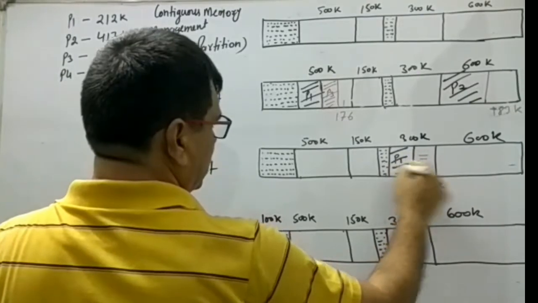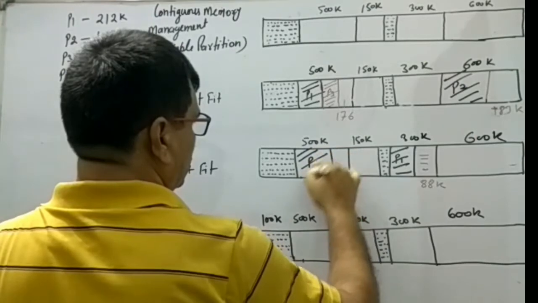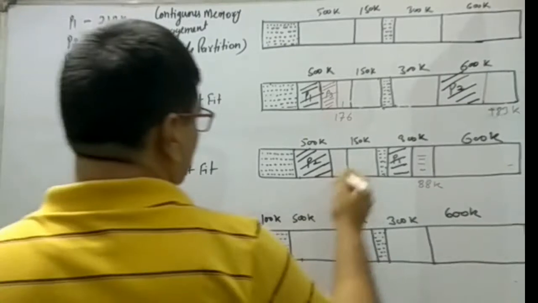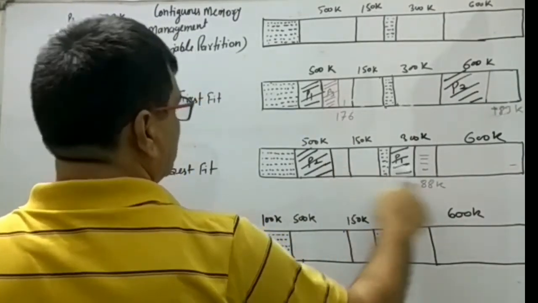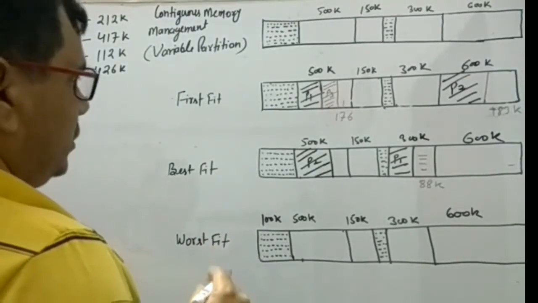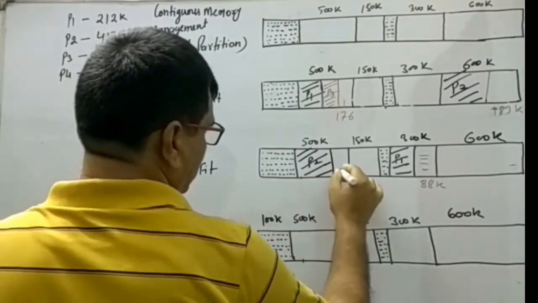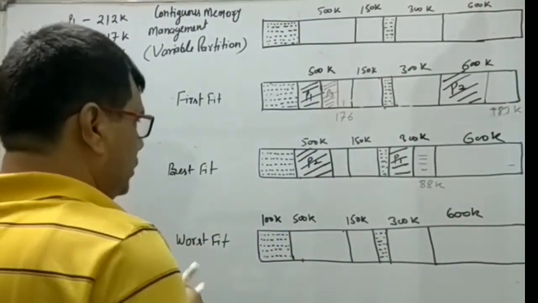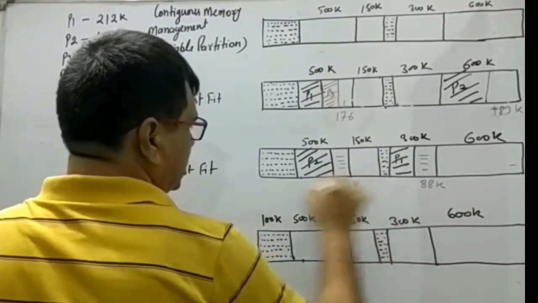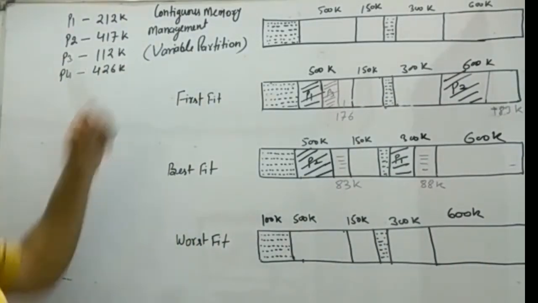And what amount of space is left here? 500 minus 417 means 83. Here 83K is available.